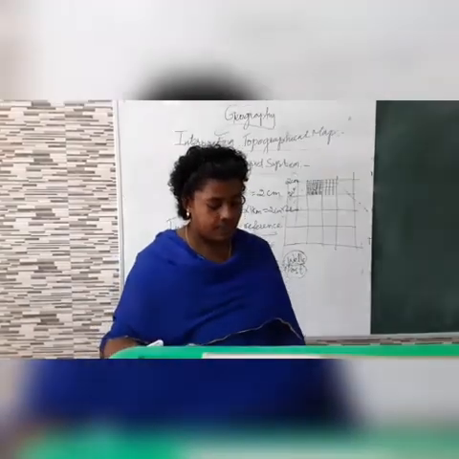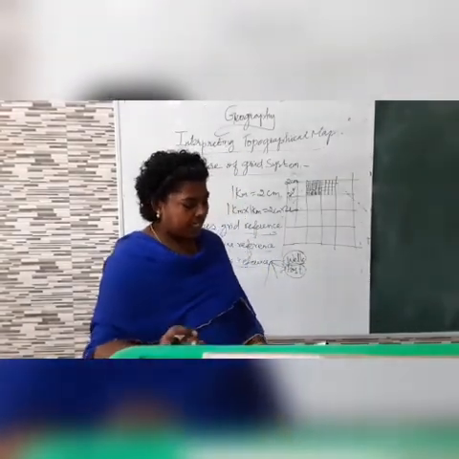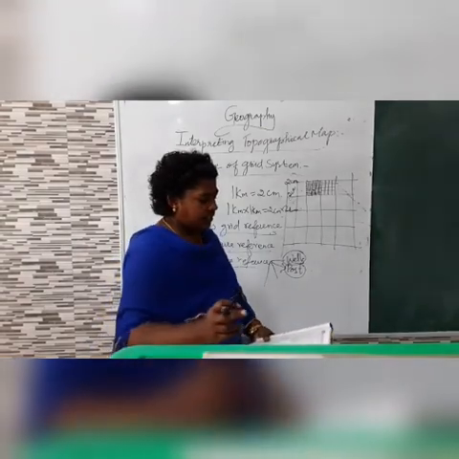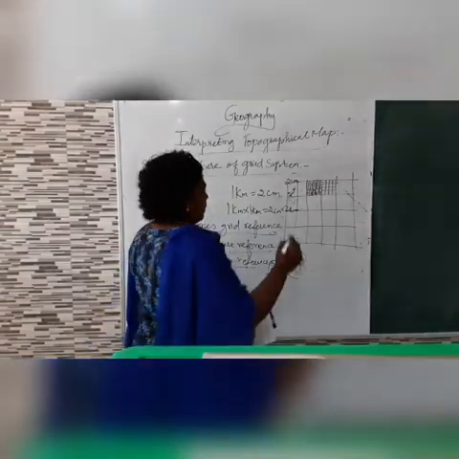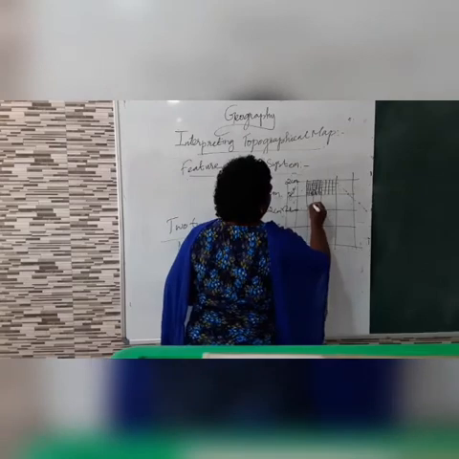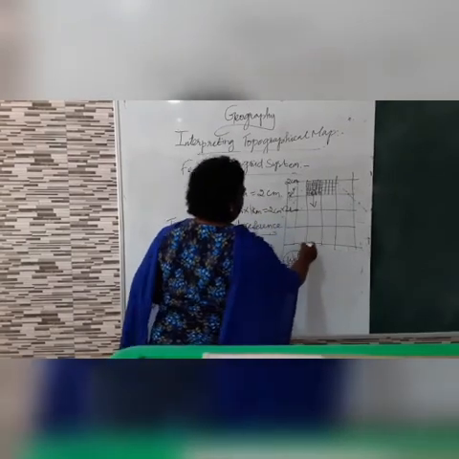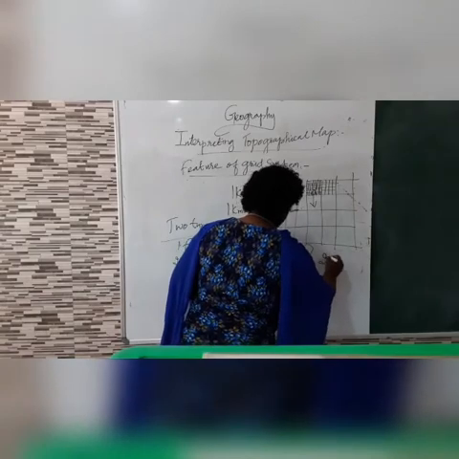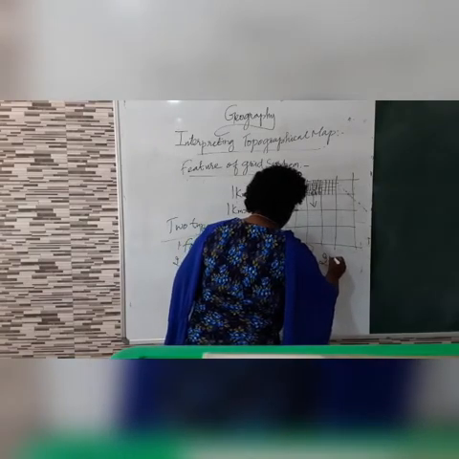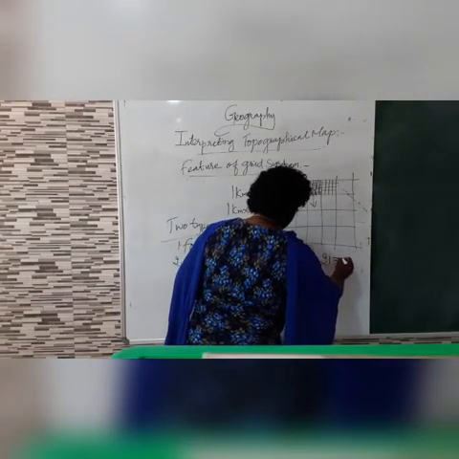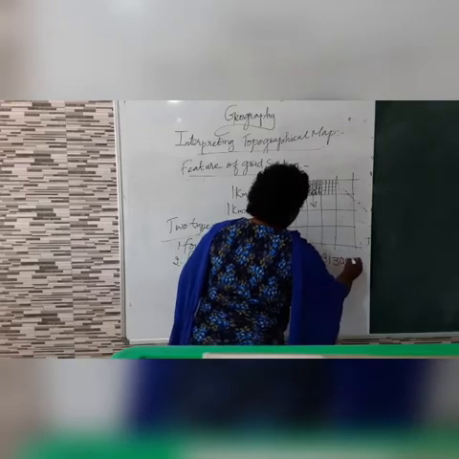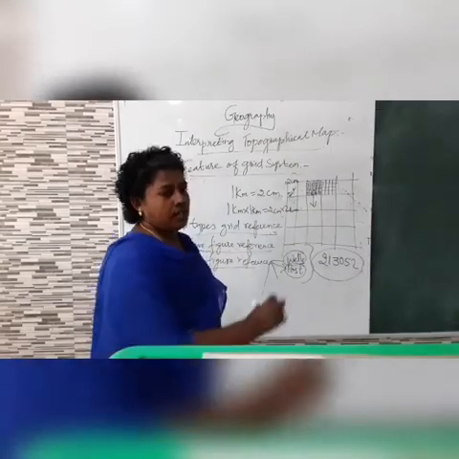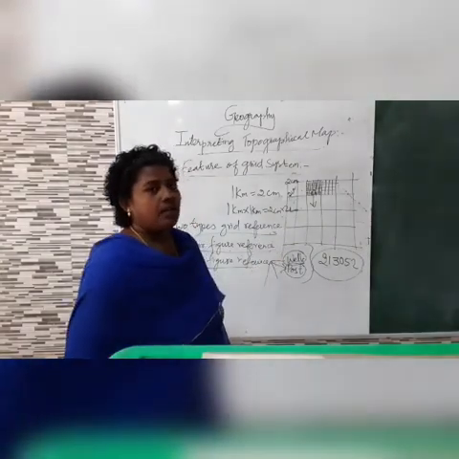And the grid reference for the church in the 6-figure diagram is 213052. This is the reference that denotes the church in the map.